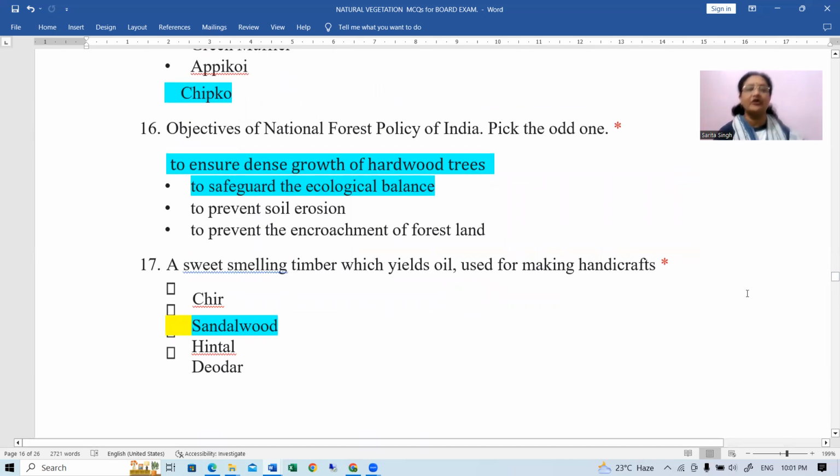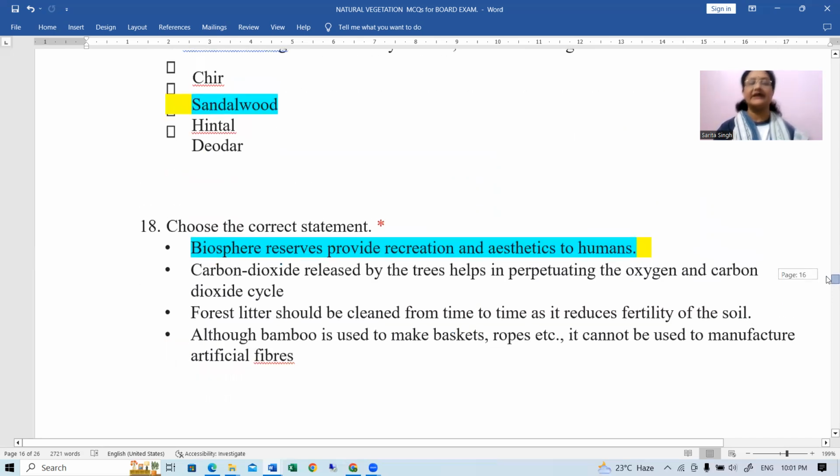इसमें एक पॉइंट जो है ऑड वन आउट है, to ensure dense growth of hardwood trees to safeguard the ecological balance. No, that is not so important. The first point is going to be the correct answer for this. Next, a sweet smelling timber which yields oil used for making handicrafts and pharmaceuticals and all, that is sandalwood. Okay, sandalwood also called as chandan, right? Chandan ki lakdi. Biosphere reserves provide recreation and aesthetics to humans. That is the correct point.